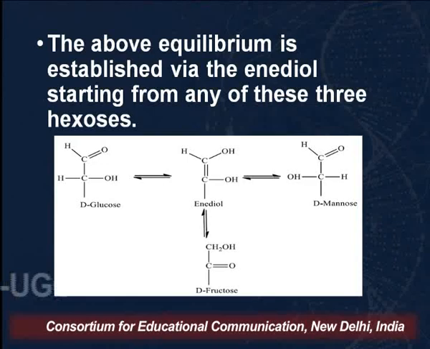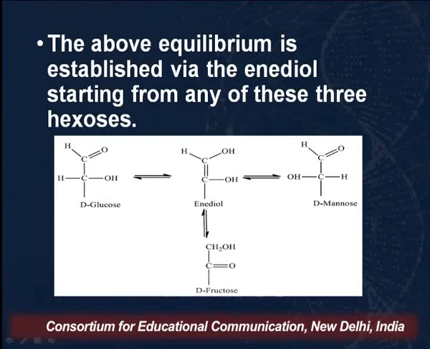See, what happens is, if we take glucose and dissolve it in water, it will undergo ring opening. First of all, you have to remember that when we are talking of glucose, fructose or mannose, the major part is the cyclic structure. When we dissolve it in water, it undergoes ring opening, and we will get this structure. Now this will undergo a rearrangement in which we will get an enediol.